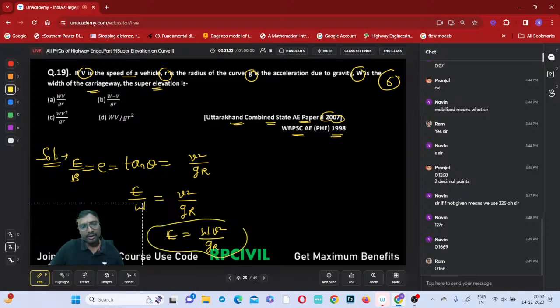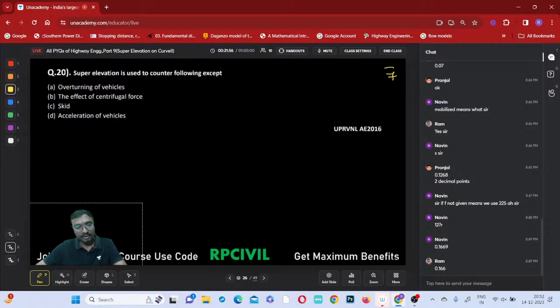I already told you in yesterday's class, in case of a highway, that slope itself will be taken as the super elevation, but in case of a railway, that level difference will be taken as the super elevation, right? Here they are asking for that level difference. So which option will be correct now? Option C will become correct, right? Shall we move to the next question?